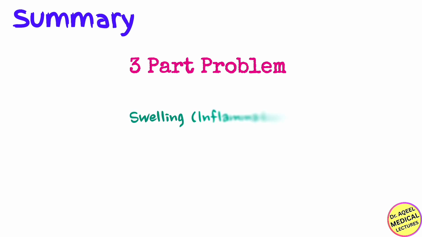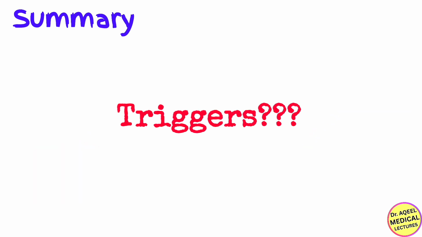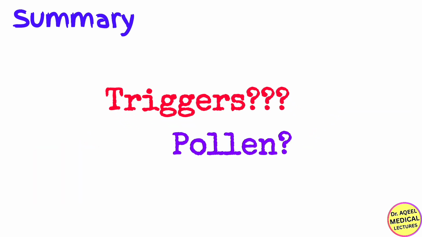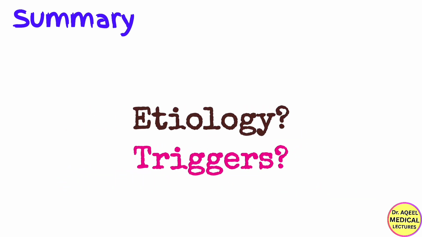And now we will summarize. Asthma is a three-part problem: swelling, squeezing, and snort. The early phase is the squeezing, treated by bronchodilators. The late phase is the swelling, treated by steroids. But what triggers this chain reaction in the first place? Is it just pollen? What about aspirin? What about exercise? In the next video, we will break down the etiology and triggers of asthma, including the famous Samter's triad.